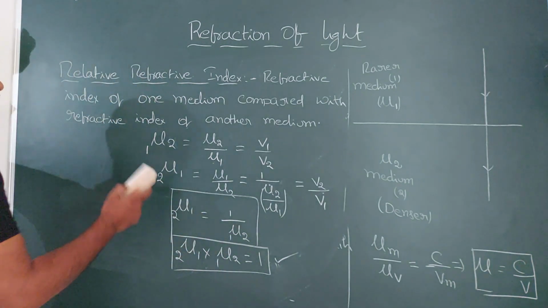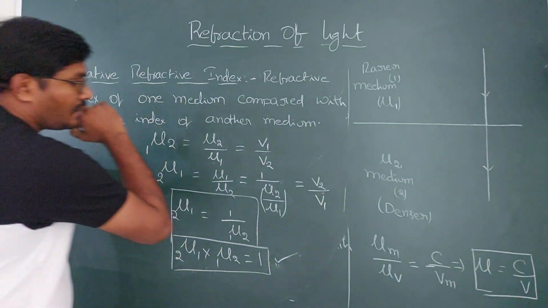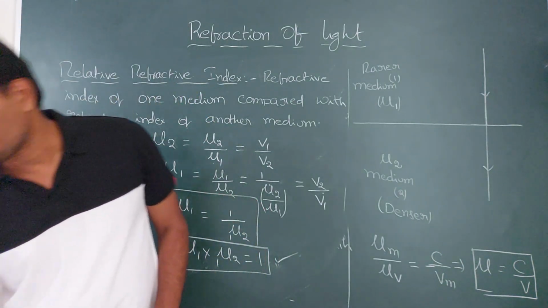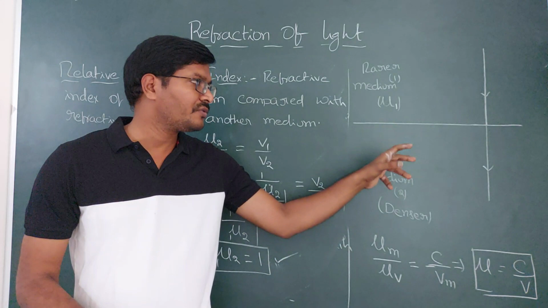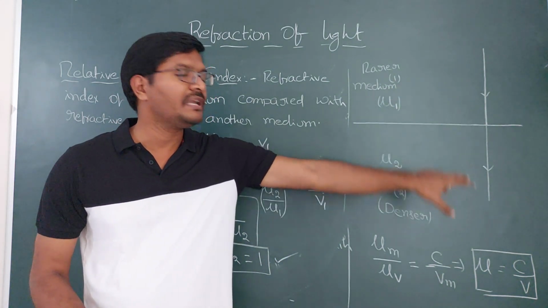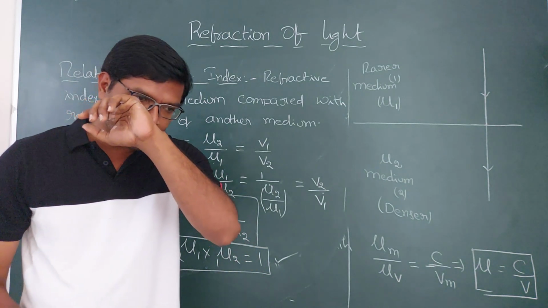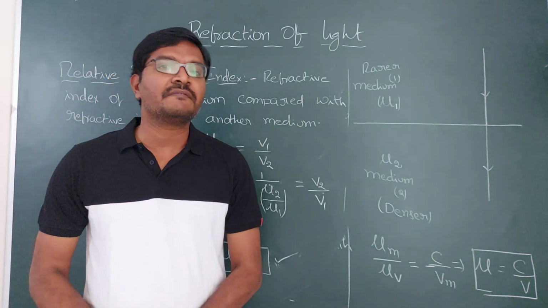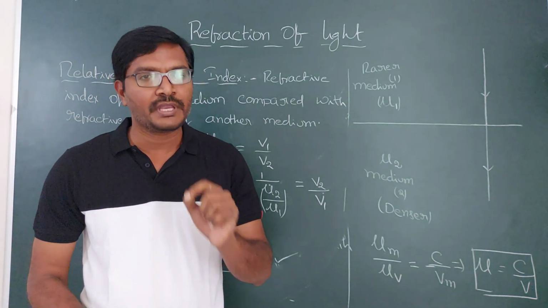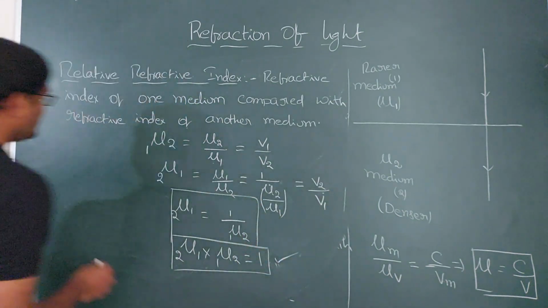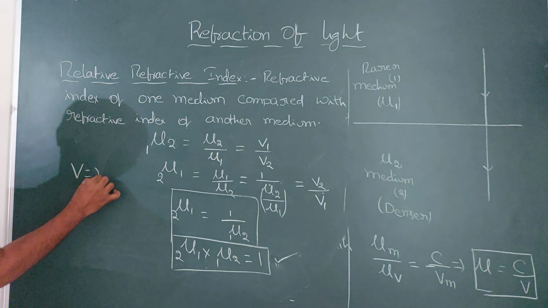Now it is very important for us also. When refraction happens, velocity is going to change. When light travels from one medium to another medium having different natures, its velocity is going to change. As the velocity changes, the wavelength of light is also going to change, because we have the formula V equals n lambda.